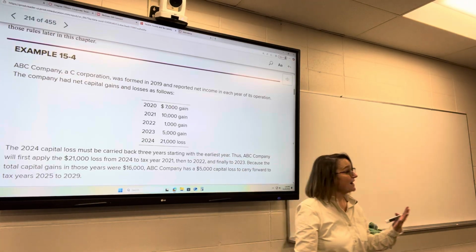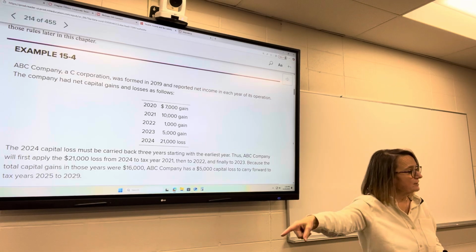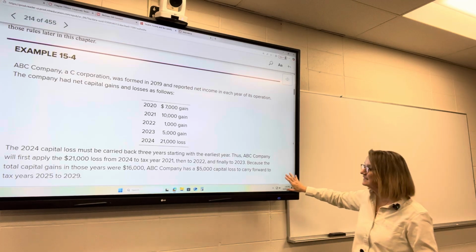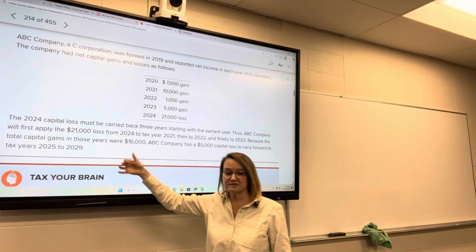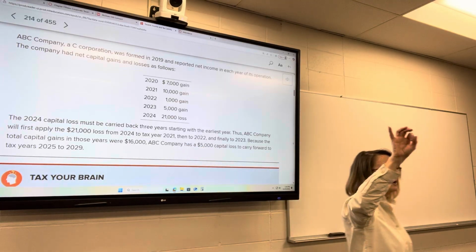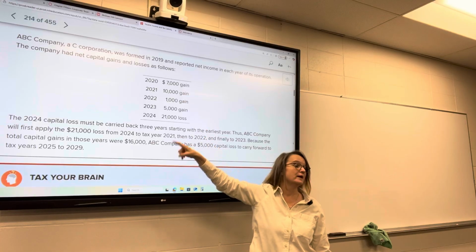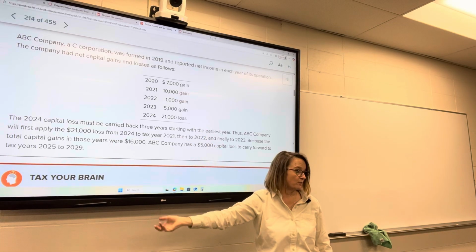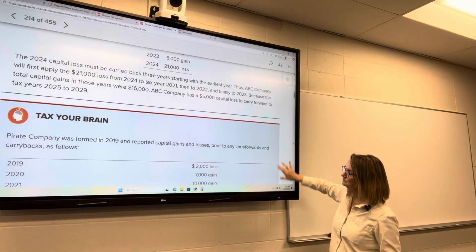We are left with $5,000 of loss that we can carry forward. So if we have a gain in 25, 26, 27, 28, 29, those 5 years, we can then apply that $5,000 loss to any of those gains going forward. Does that make sense? All right.